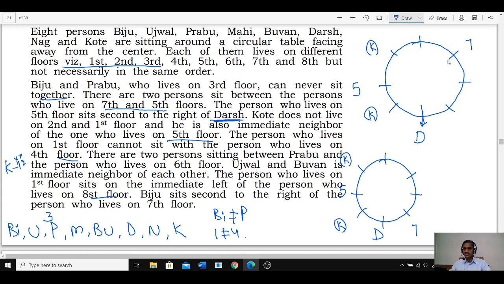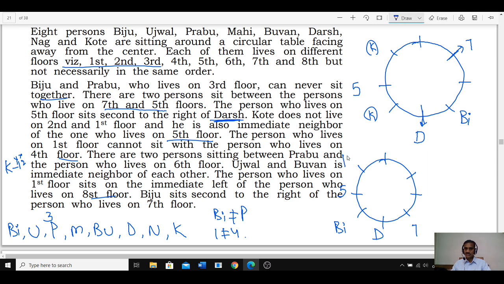ఇక్కడ 7th floor person ఇక్కడ ఉన్నాడు కాబట్టి Biju must be at this place. As 7th floor is here, Biju must be at this place. Biju is here, K cannot be here. As Biju is here, K must be at this place. K is at this place. సరిపోయిందండి.